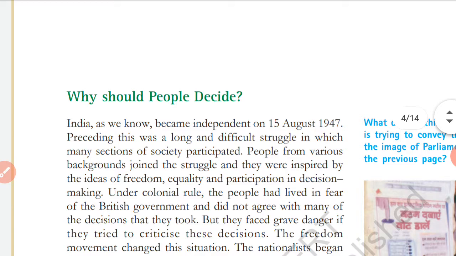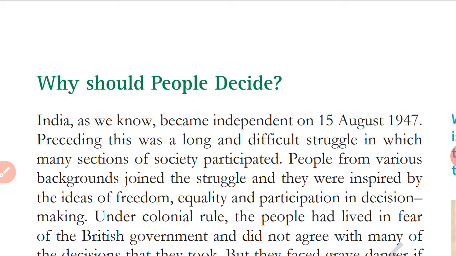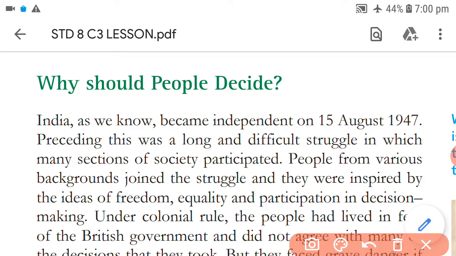So now, why should people decide? India, as we all know, became independent on 15th of August 1947. Before that, we had a long and difficult struggle against the British government, in which many sections of society participated. There were different communities, different groups of people who participated to achieve freedom.